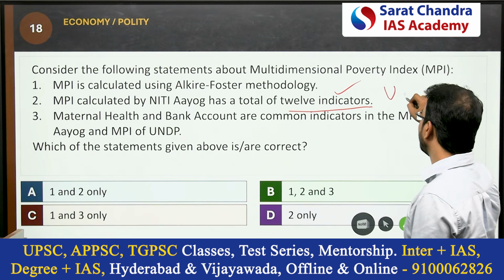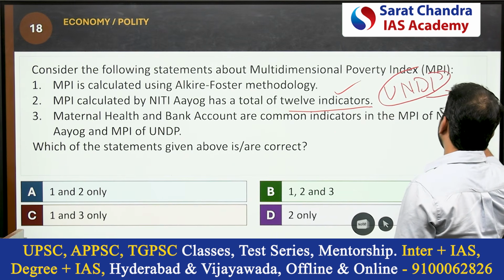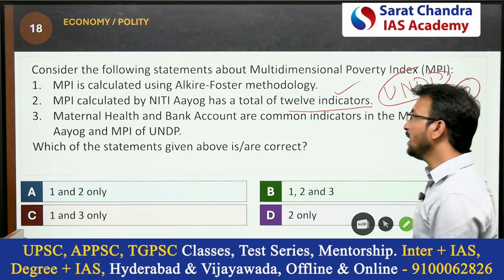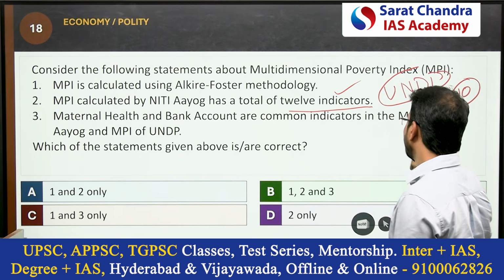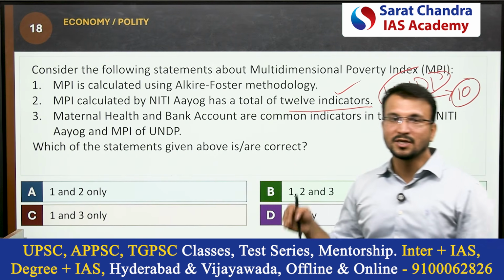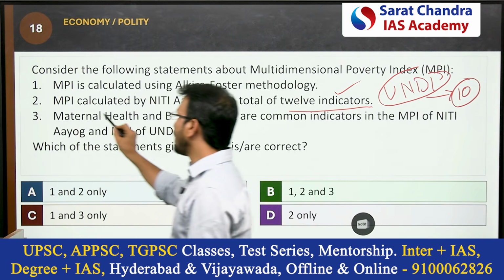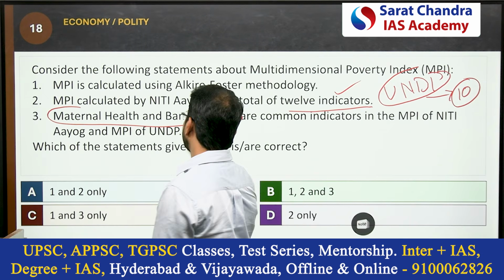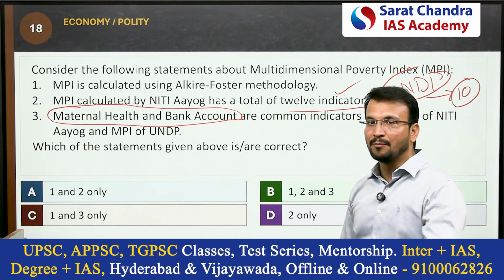Yes, the UNDP, whatever the world UNDP released, is based upon 10 indicators. Okay. Maternal health and bank account are common indicators in the multidimensional poverty index of the NITI Aayog and the multidimensional poverty index of the UNDP. No, basically these two are different between the UNDP and NITI Aayog MPI.